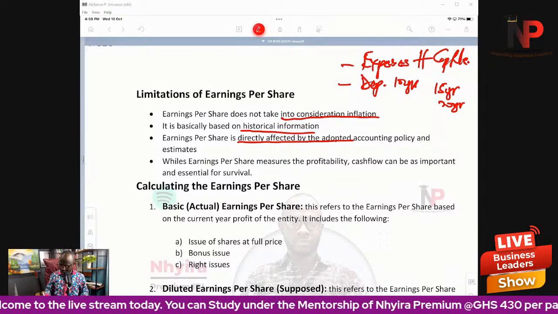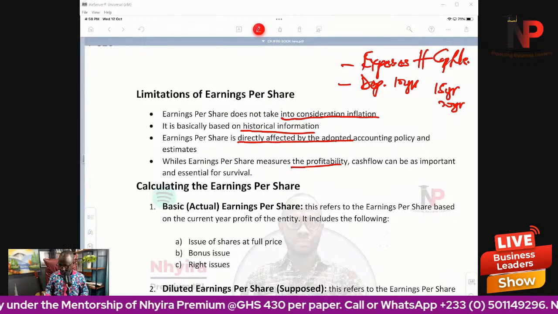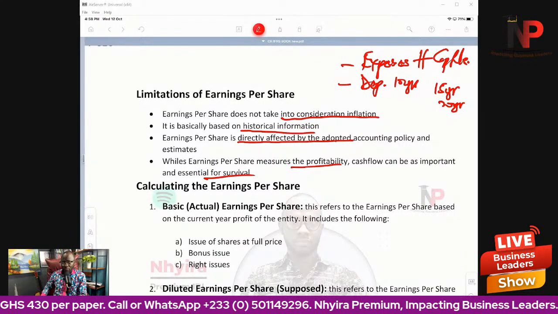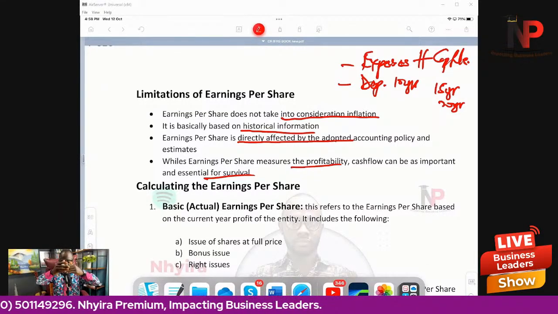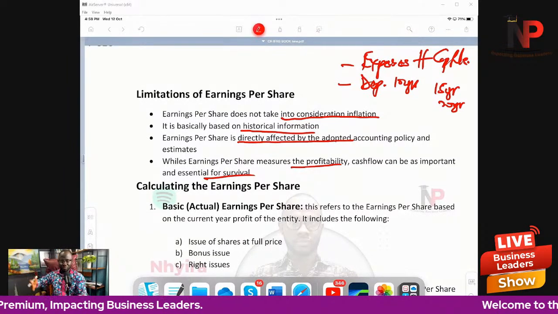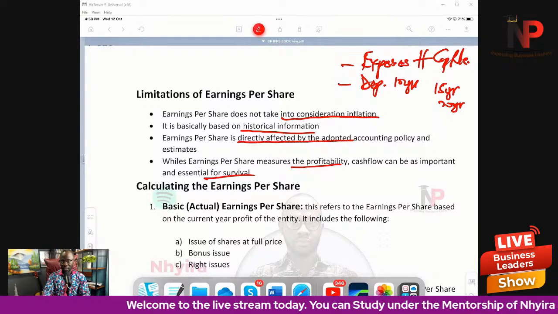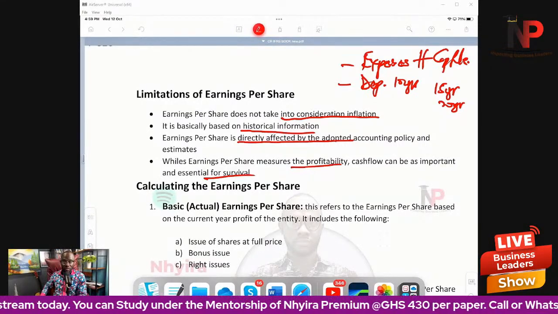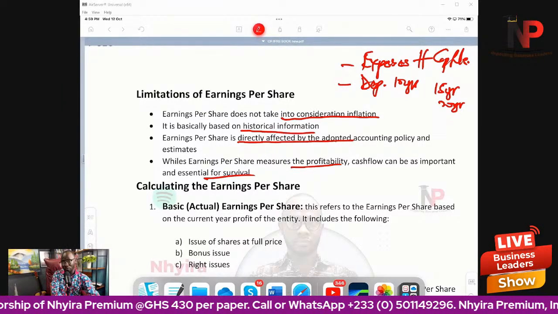Then, whilst earnings per share measures profitability, cash flow can be as important and essential for survival. Now remember, the fact that the company has an earnings per share of $2, or the earnings per share has increased year on year by, let's say, 50% or 30%, doesn't mean that the entity is going to be profitable or has the cash to actually survive. It doesn't mean the company has money to operate into the foreseeable future.